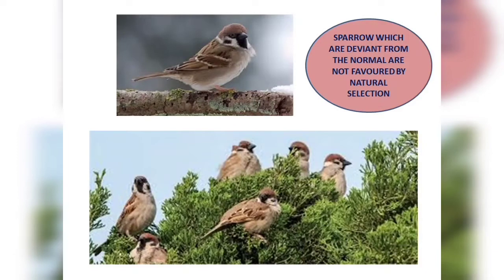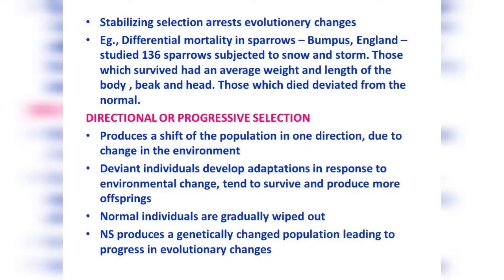But the deviant individuals, those that were above the normal weight or below the normal weight and length, could not survive the rigors of this environment, and they were slowly wiped out of the population. So after such drastic environmental conditions, what survived were actually the sparrows that had the normal weight and length. So stabilizing selection arrests evolutionary changes. So evolution cannot proceed at all, and there is a standstill.